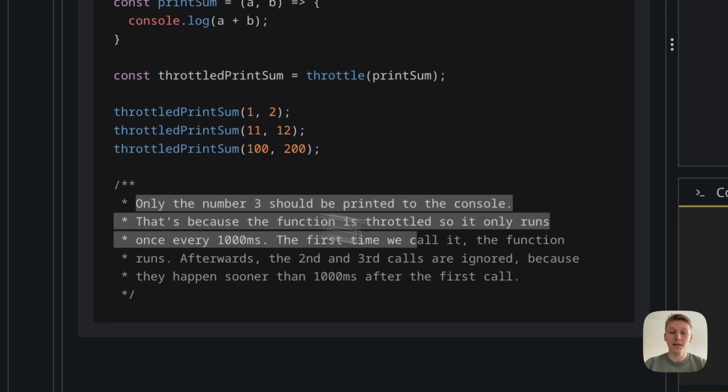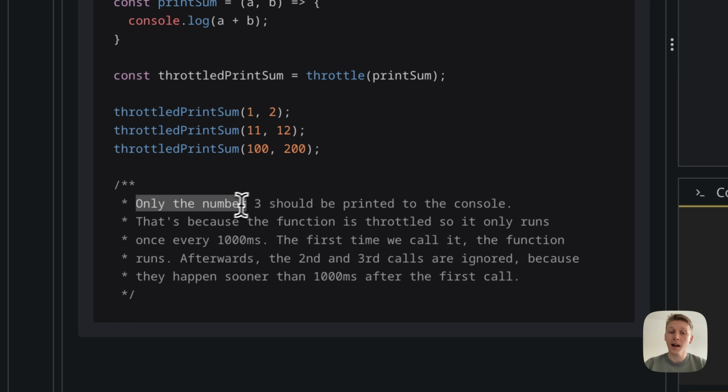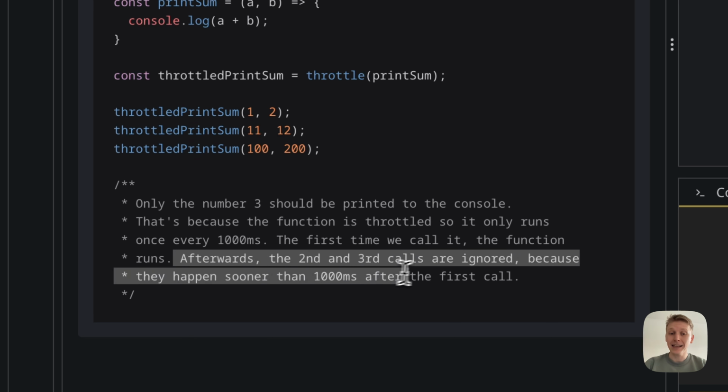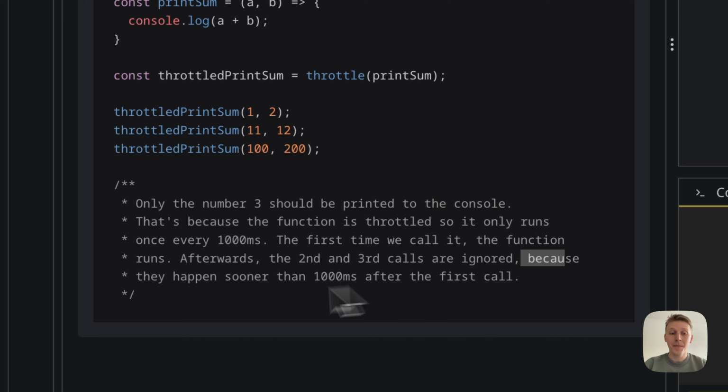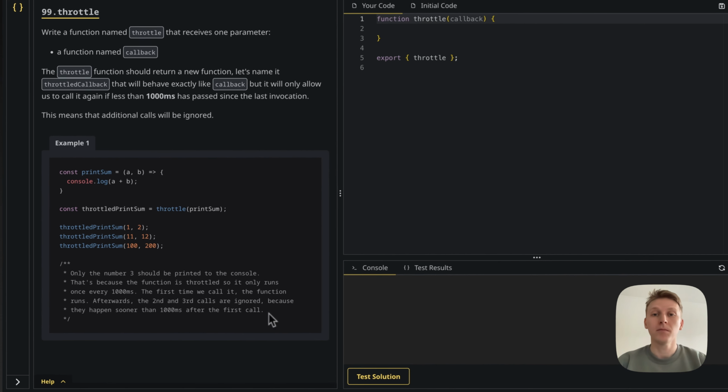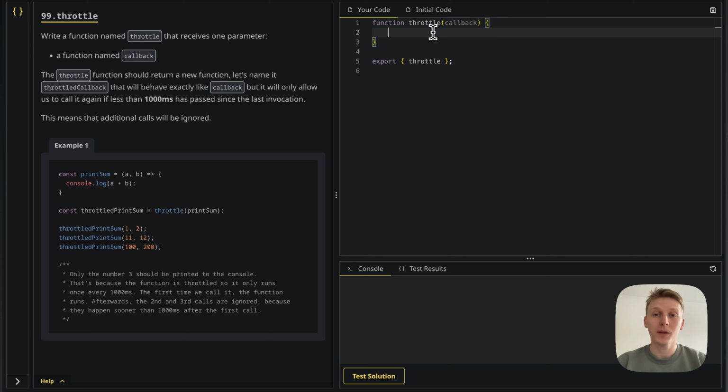Now, what I described here is also written below in the markdown. So you can see that only the number 3 should be printed to the console. That's because the function is throttled, so it only runs once every 1000 milliseconds. The first time we call it, the function runs, but then the second and third calls are ignored because they happen sooner than 1000 milliseconds after the first call. Now that we've read the description, let's go here into the right side, into the code area, and start solving